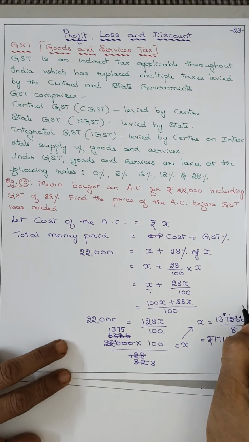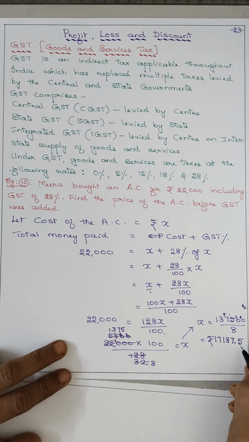Now 4 remains. Take extra 0, 40. 8 5s are 40. 0.5 means it is 50 paise.